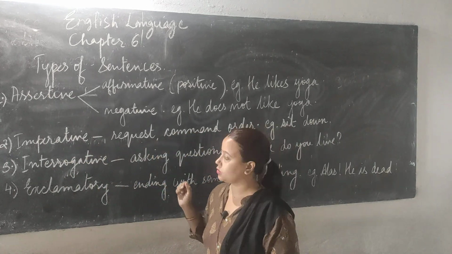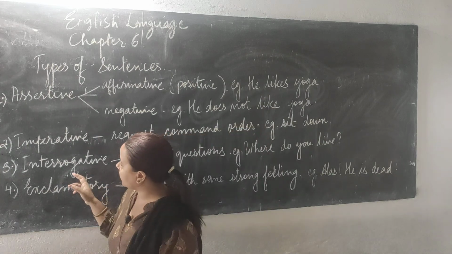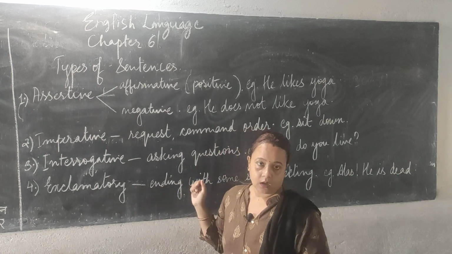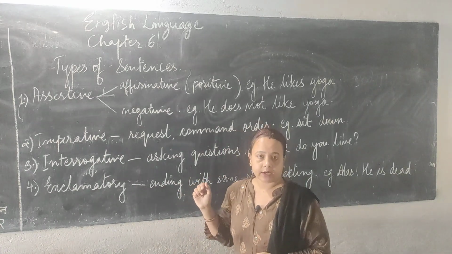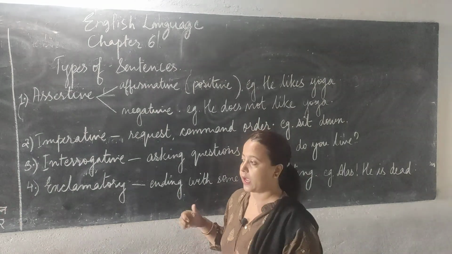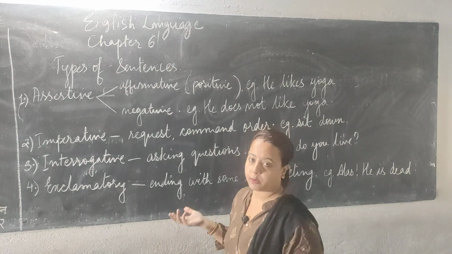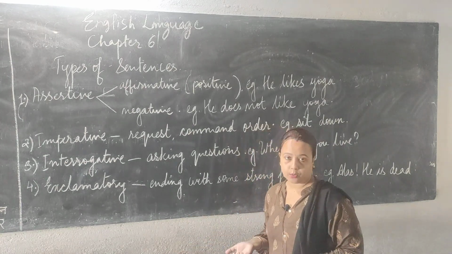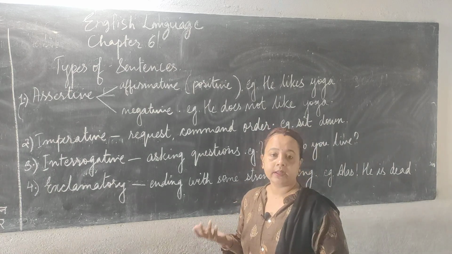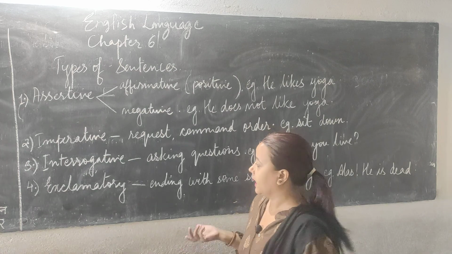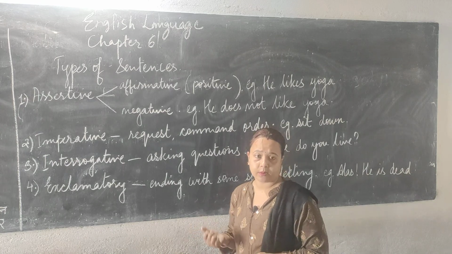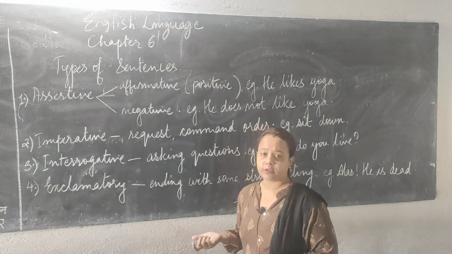Now the third type of sentence would be the interrogative sentence. What is an interrogative? It's a group of words which asks questions. For example: which pen is yours, which is your house, where do you live. These are all interrogative sentences. Then the exclamatory sentence is a group of words which ends up with a strong feeling.